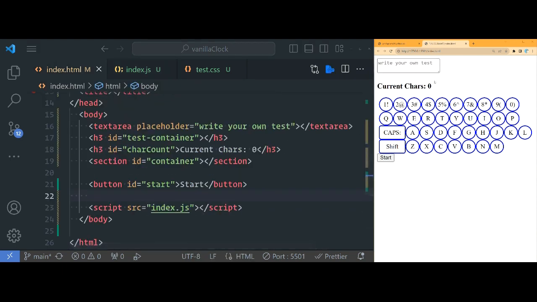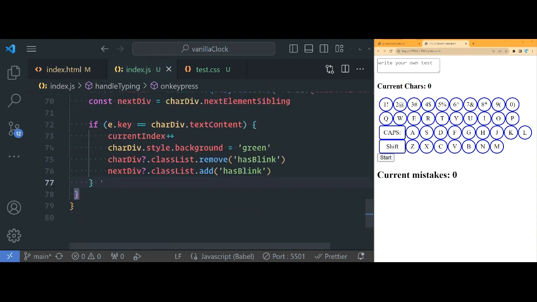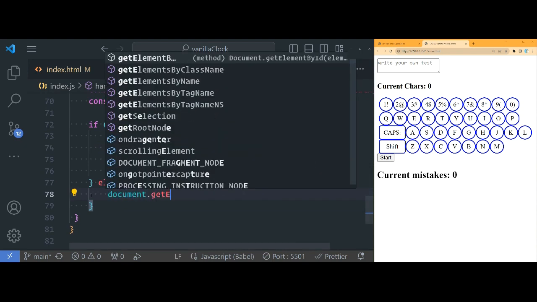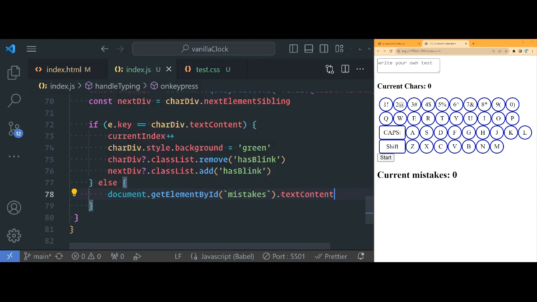Okay, let's handle the mistakes counter. In HTML, I'm going to create an H2 with the ID of mistakes. Now, in here, what happens if they get it wrong? What if we just do else? And then let's select our H2. Document.getElementById, and it was mistakes. Okay, so .textContent, and I'll show you something cool.